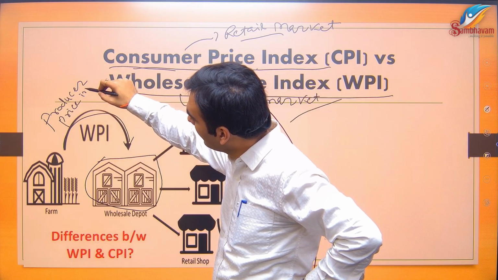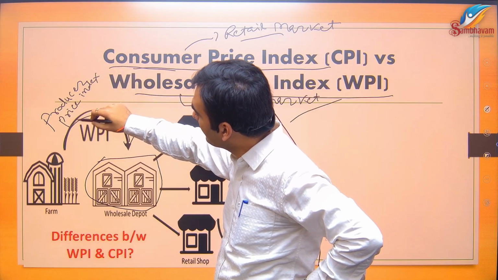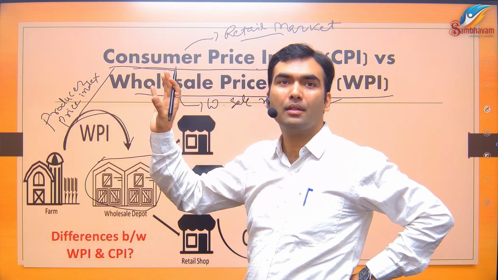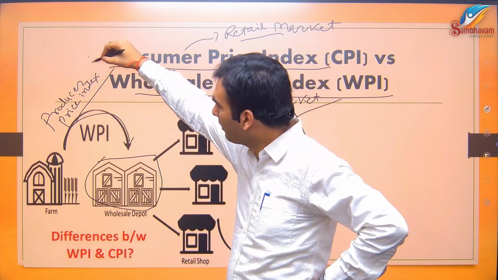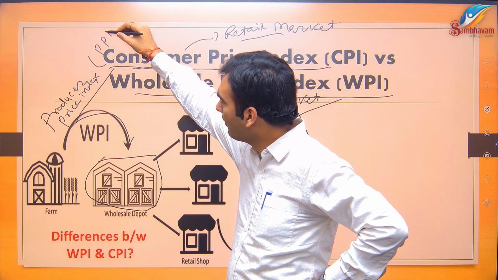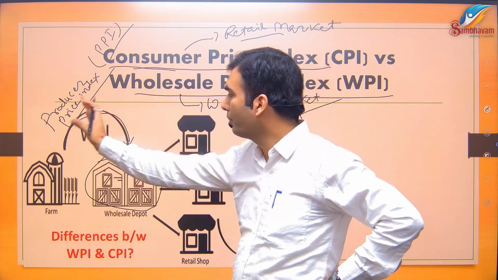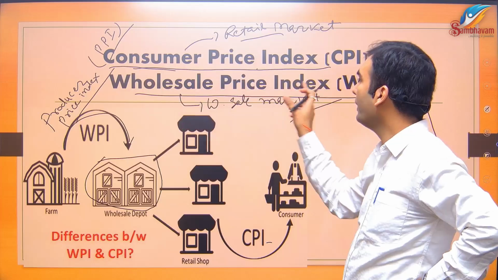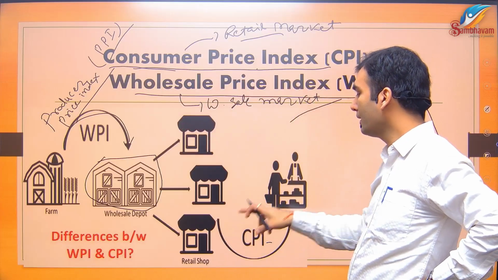It is the index which tracks the price at which the producer sells the good. Producer Price Index, as the name, so is the definition. If we are tracking the price by the producer, that is PPI. Price by the wholesaler, that is WPI. Price by the retailer, that is CPI.